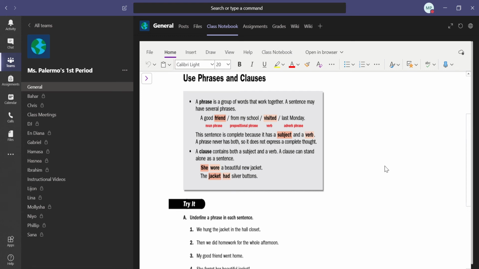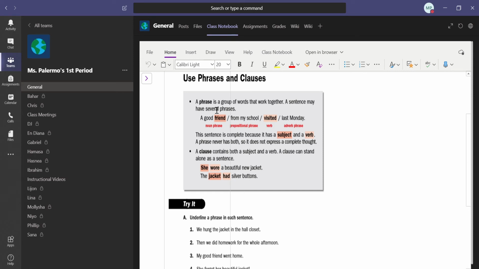All right, everybody, this is the last grammar worksheet for this week. Great job getting through all the work. So we're going to move on from fragments and complete sentences to phrases and clauses.